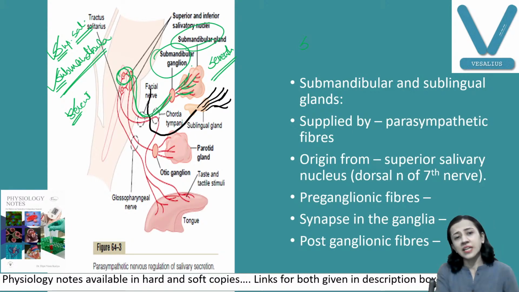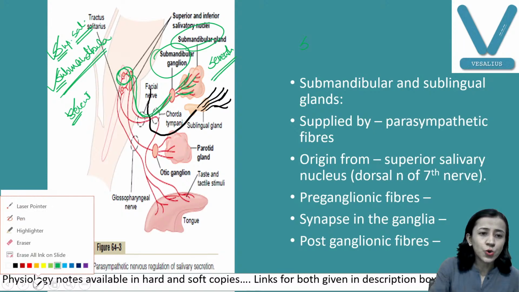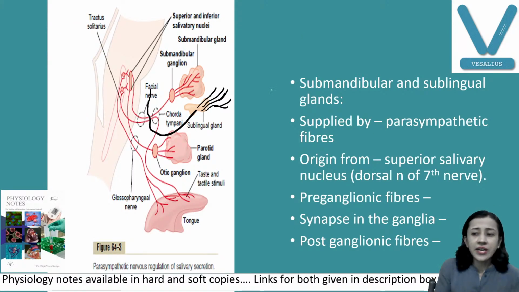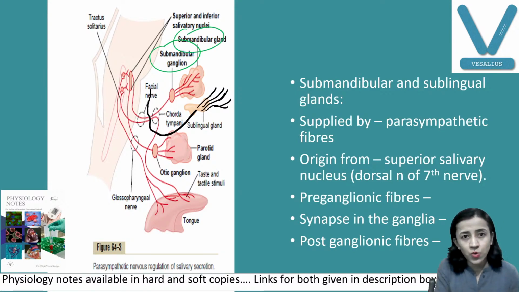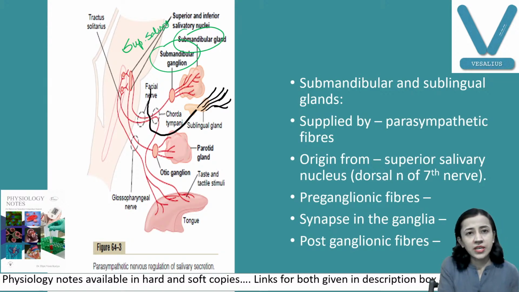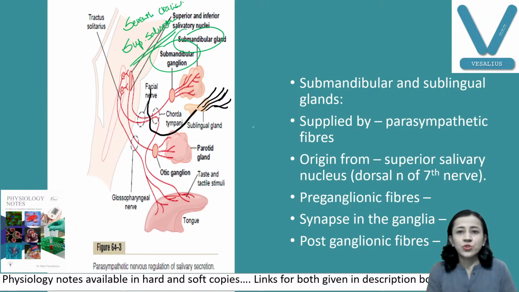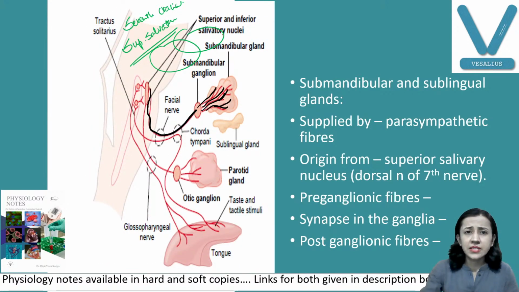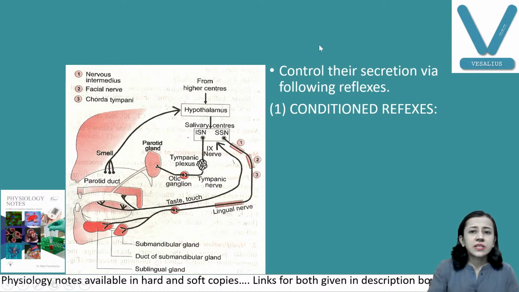Easy to remember. I'll repeat again. If we are talking about the submandibular and sublingual gland, the nucleus is S again, the superior salivatory nucleus, and that is the nucleus of, again S, the seventh cranial nerve. Fine. So these are the fibers they supply. Again, this is the same thing.